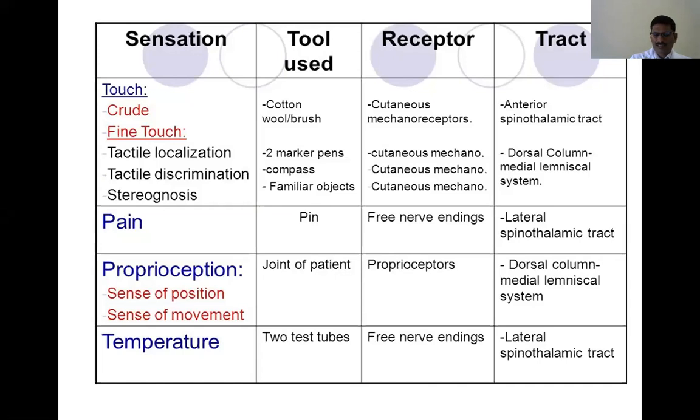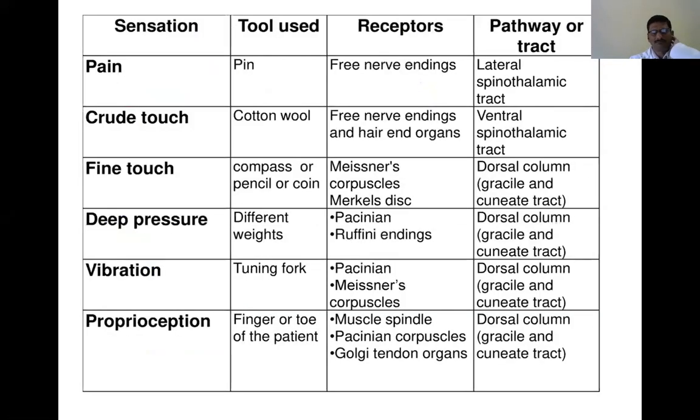The next sensation is the vibration sensation. We have seen pain, crude touch, fine touch, deep pressure, and light pressure, which we have just completed. Then vibration sensation. Here, take a tuning fork of low frequency, especially 128 hertz.